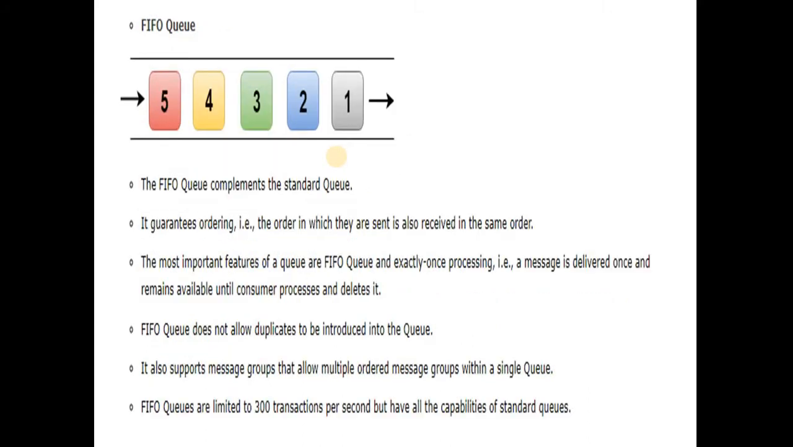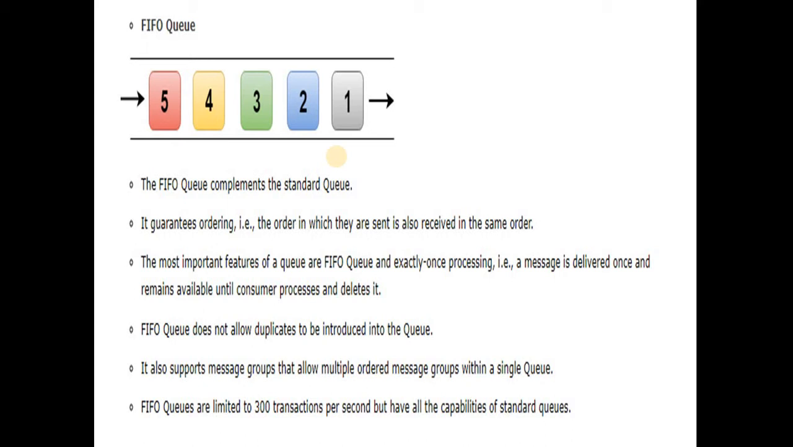On the other hand, the FIFO queue makes sure that the order will be maintained here, right? First, second, third, fourth, fifth message, so they will be processed in order. So we can say that it guarantees the order in which messages are sent is also the order in which they are received. The most important features of the FIFO queue are ordering and exactly-once processing. It processes one message at a time, which means it will not process one message 2 times. The FIFO queue does not allow duplicates.